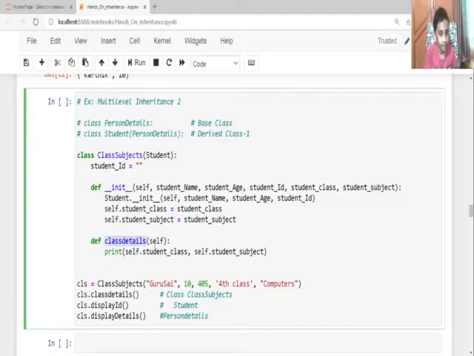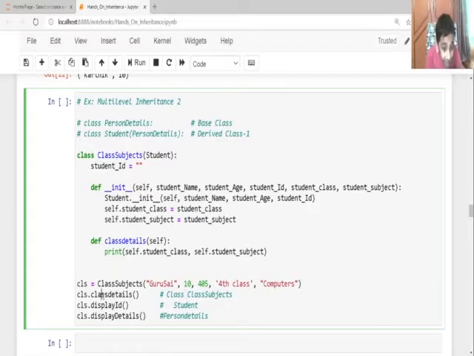Class details here is the method of this class. Class subject, and self.student class, self.student subject. CLS equals Guru Sai, 10, 054, class, computers. Here Guru Sai is the student name, then student age, student ID, student class, student subject, and CLS is the class details of class subjects.